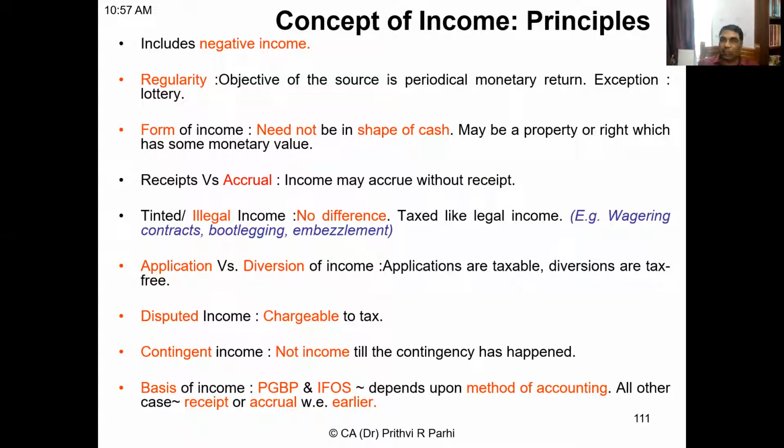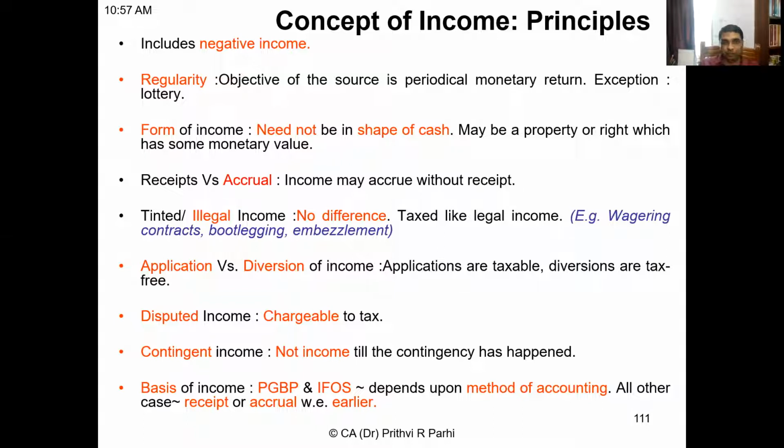Negative income is also income. If you say negative income is not an income, then in case there is a loss, that should not be merged with your positive income. Are you getting my point? Yes, sir. So negative income is also an income.